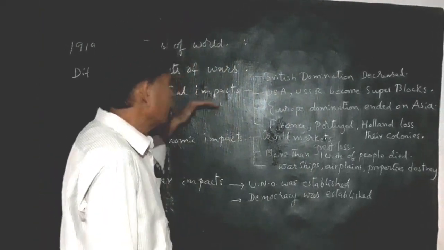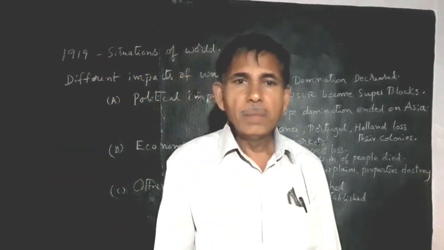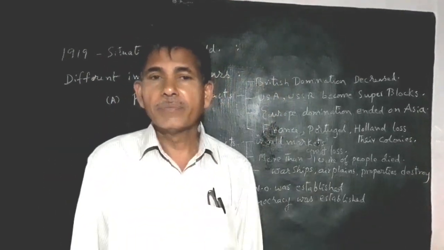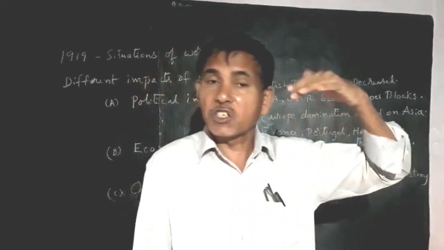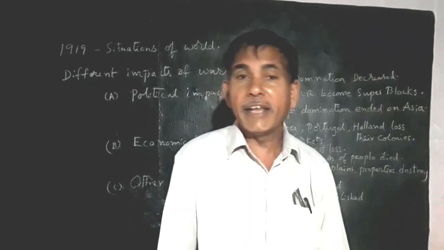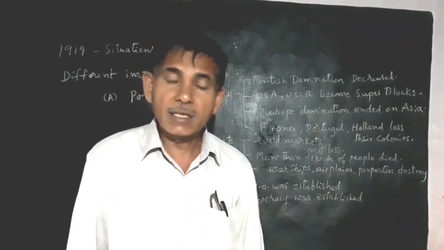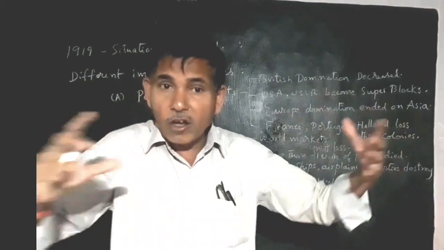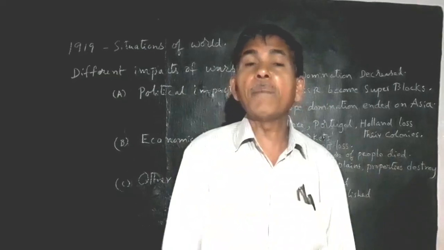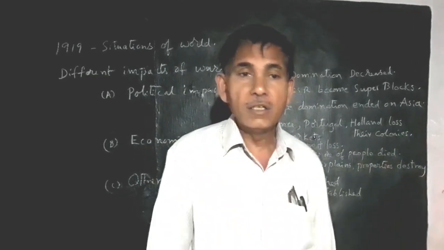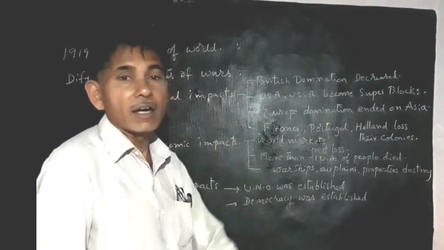The first one, British domination decreased by the two world wars. Before the First World War and Second World War, the British dominated all over the world in trades and commerce. They created the colonies, like one dictatorship across the world, so it decreased during the period of the Second World War.